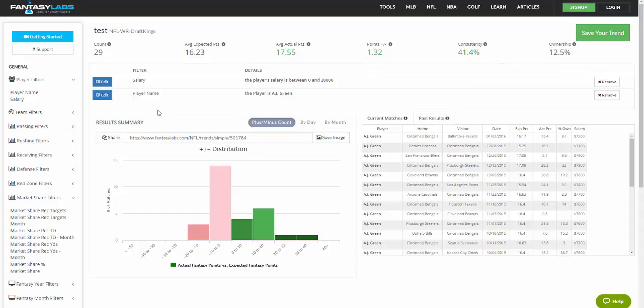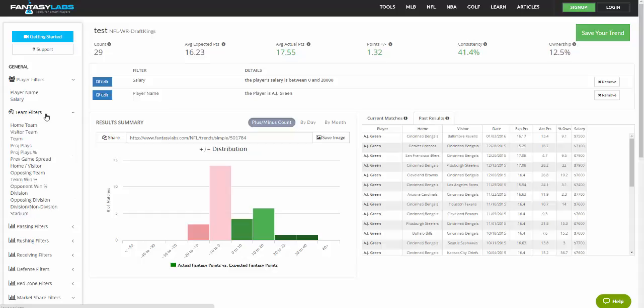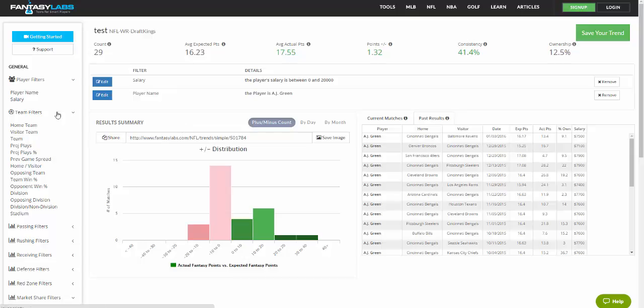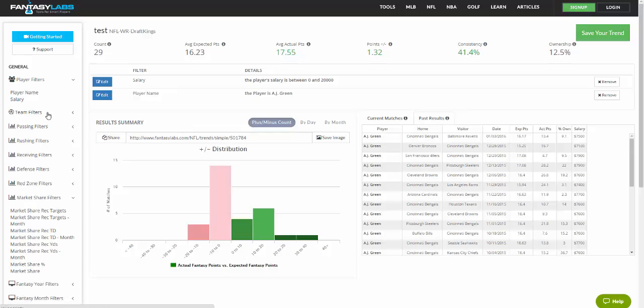So let's look at how there's a narrative that AJ Green does not play well at home. So we'll look at that, and you can see home away splits for AJ Green, and you can actually see he does much better in terms of value, actual points scored, everything on the road. He has a plus minus of 3.7. One thing that we can test is, is that actually because he's on the road, or is it because the Bengals are generally underdogs on the road?